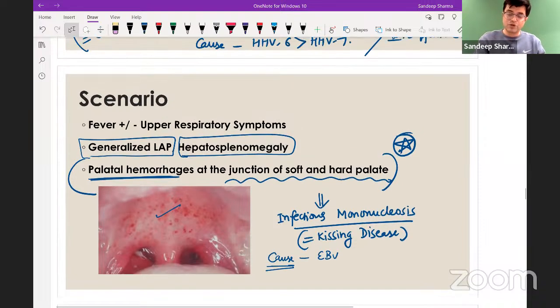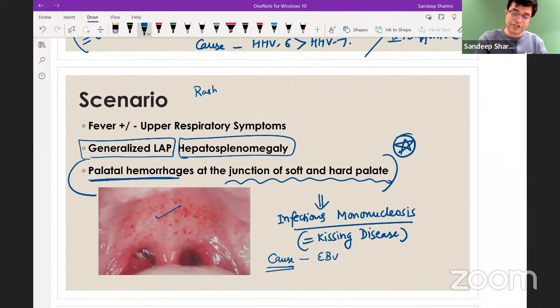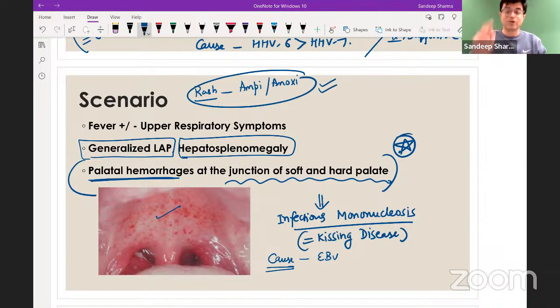And I hope you also know that these children can have a rash, especially when beta-lactams like ampicillin or amoxicillin are given. So a rash appearing with ampi or amoxi can also be a clue to infectious mononucleosis as the likely diagnosis.